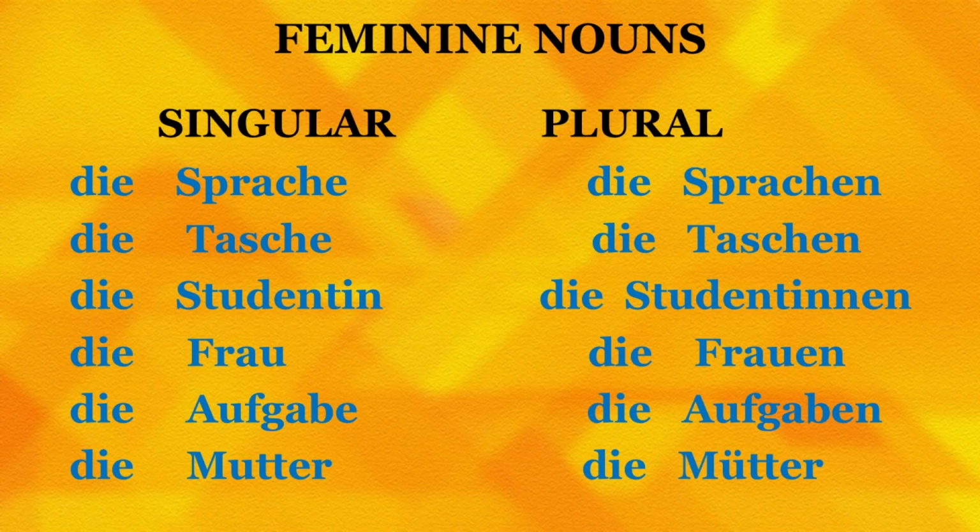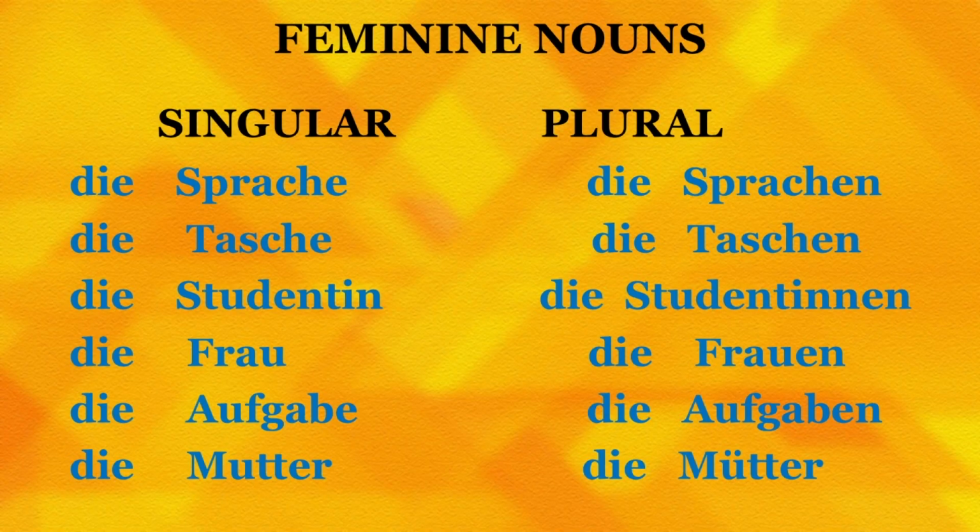Next word, die Aufgabe. Die Aufgabe means assignment, work, task. Accordingly, you can describe the word. So, die Aufgabe, work, die Aufgaben, more than one task. So, the plural form of Aufgabe. Die Aufgabe, singular, one task, one work. Die Aufgaben, plural, more than one assignment.